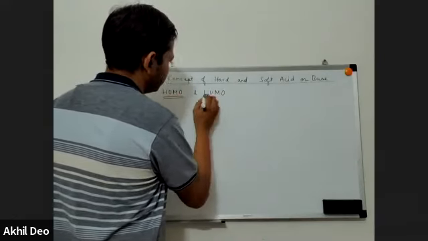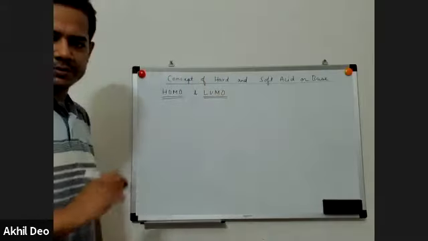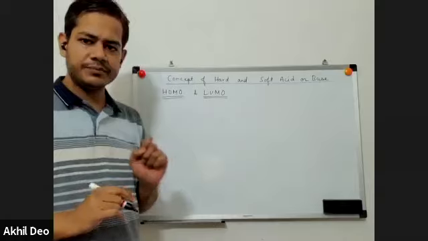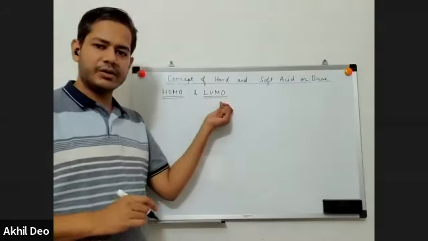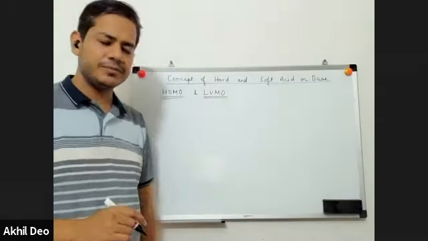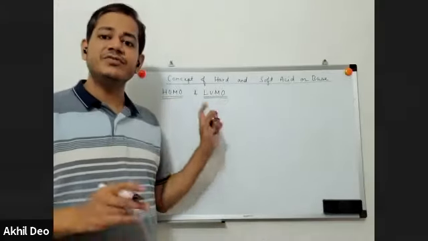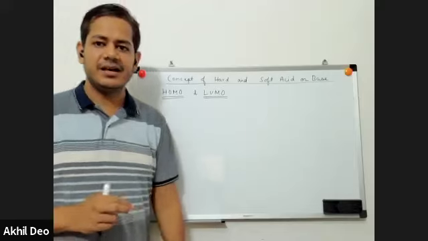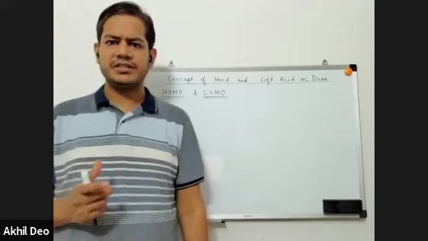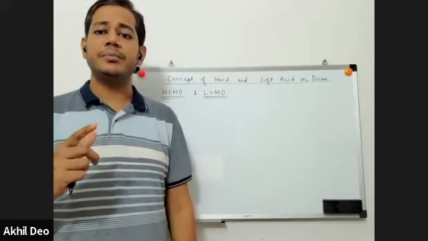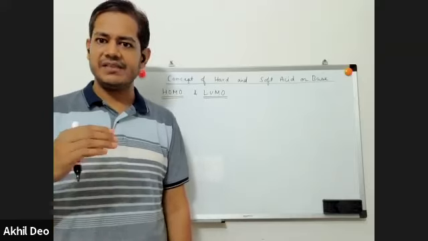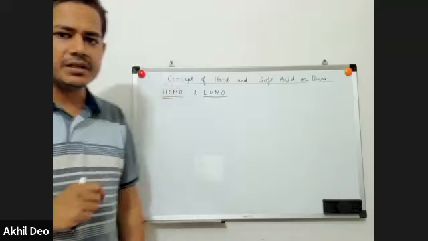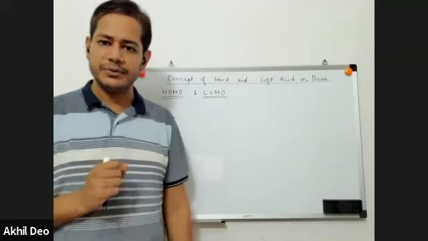HOMO stands for the highest occupied molecular orbital, and LUMO stands for lowest unoccupied molecular orbital. It is a vacant orbital. It is the lowest energy vacant orbital that is present in a molecule, and HOMO is the highest energy filled orbital that is present. Now, what is a base? The Lewis definition of base is an electron pair donor. A base gives its electron pair to an acid. Acid is the electron pair acceptor, and base is an electron pair donor.